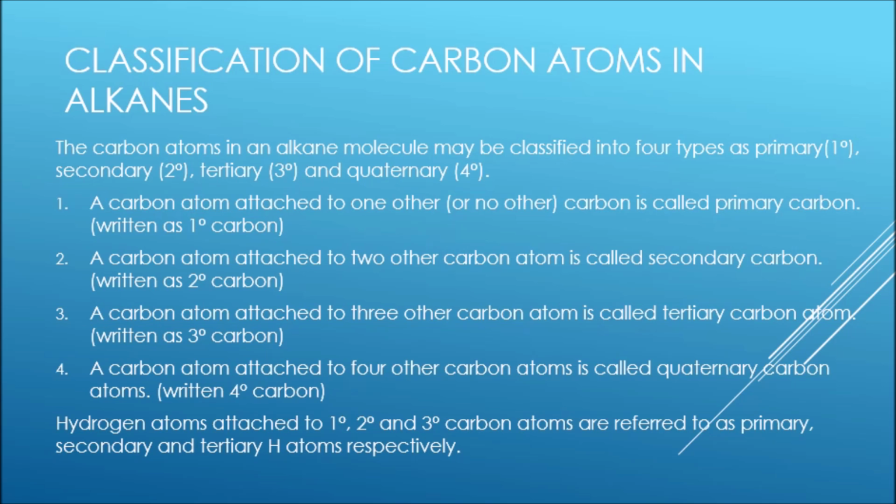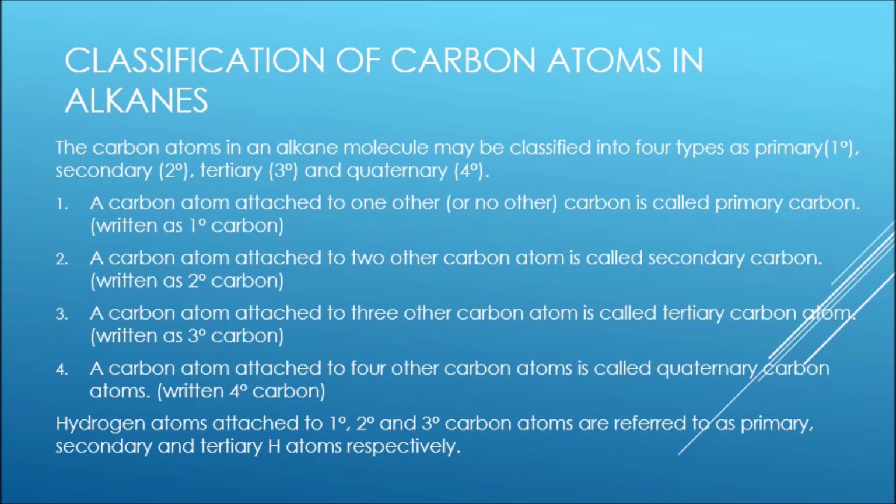A carbon atom attached to 2 other carbon atoms is called secondary carbon, written as 2 degree carbon. A carbon atom attached to 3 other carbon atoms is called tertiary carbon, written as 3 degree carbon. A carbon atom attached to 4 other carbon atoms is called quaternary carbon, written as 4 degree carbon.